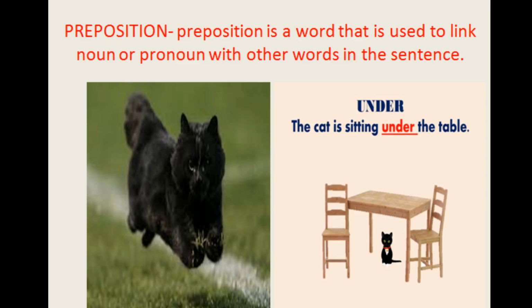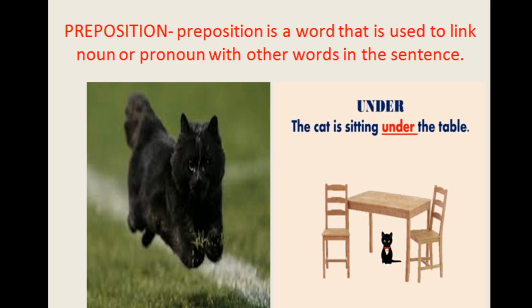Under is used to link the table, which is a noun, and shows the placement of the cat. But if we don't use under here, it is "the cat is sitting the table." We are not able to get the relationship between the cat and the table. By using under, we are confirmed that the cat is sitting under the table. Here under is what? Preposition. This is the actual meaning of the preposition.